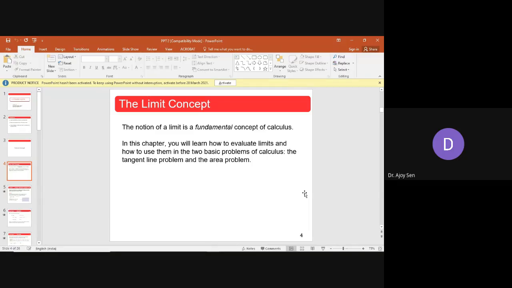If you think minutely, all these ideas like continuity and differentiation have definitions that involve limit. This same idea which I am introducing here, we will use everywhere. So our whole calculus is built upon this limit.